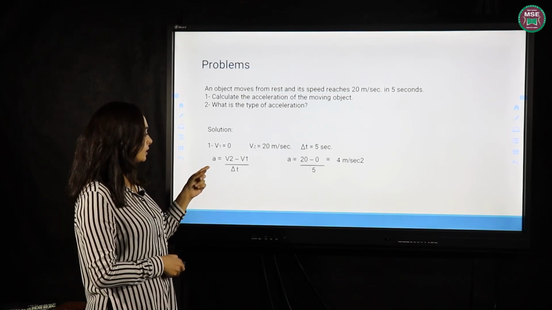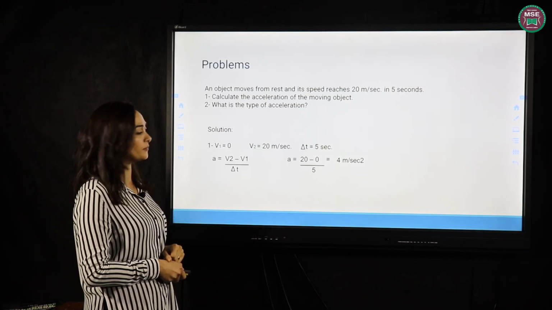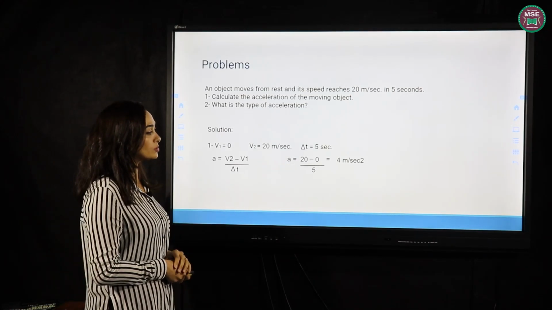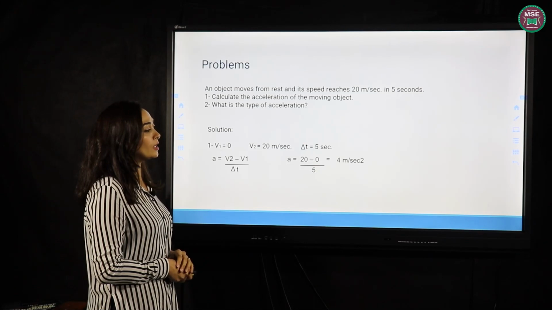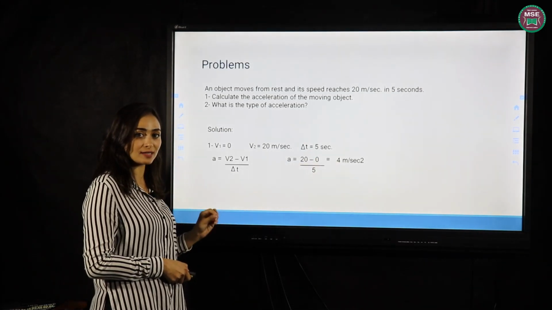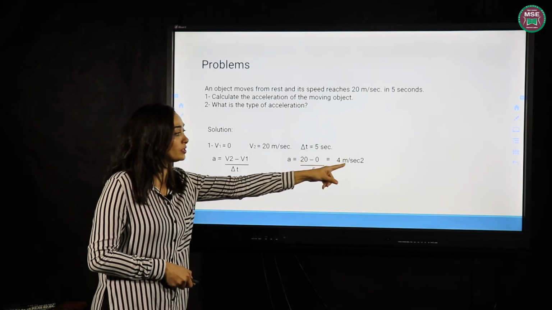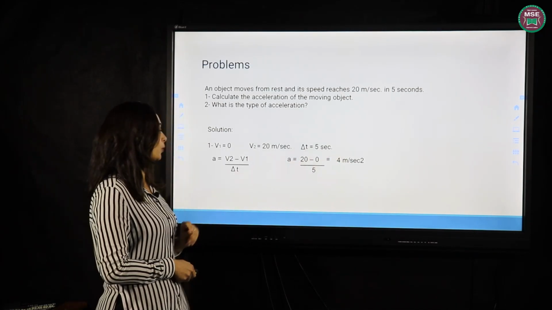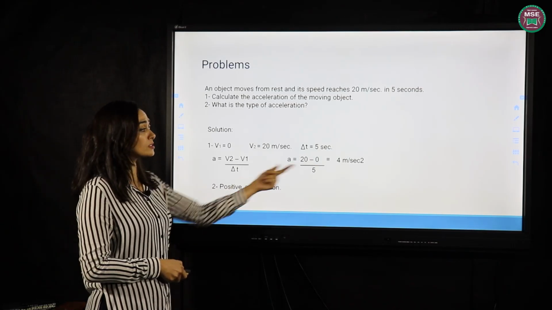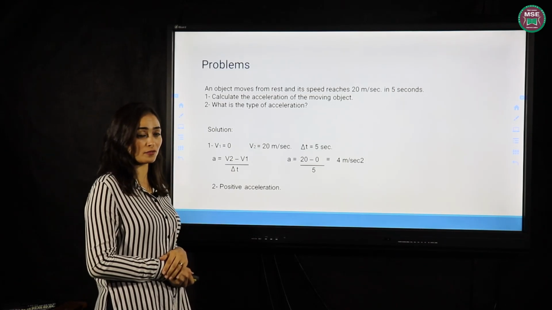We will write the rule. Acceleration equals V2 minus V1 over delta T. 20 minus 0 over 5 equals 4 meters per second squared. Please don't forget the measuring unit. We calculate acceleration, so the unit is meter per second squared. Is this positive acceleration or negative acceleration? Do you remember the sign, positive and negative?